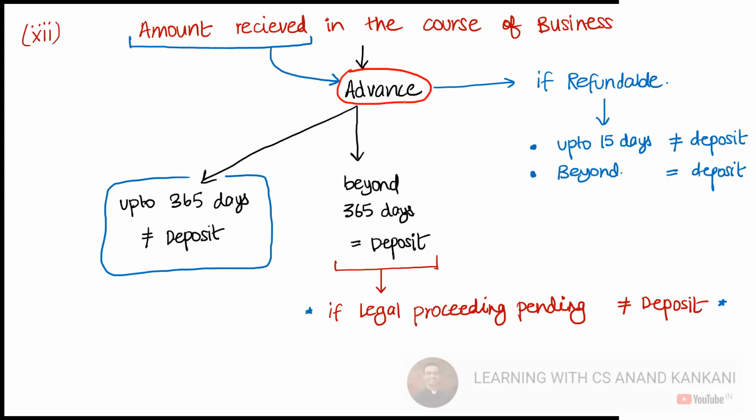Now you need to understand first and foremost, the advance up to 365 days is not considered as deposit. But if the amount goes beyond 365 days, then in that case, this will be considered as a deposit. Okay. Basic, plain vanilla thing. The advance up to 365 days is not considered as a deposit. Beyond 365 days, this would be considered as a deposit. Okay.